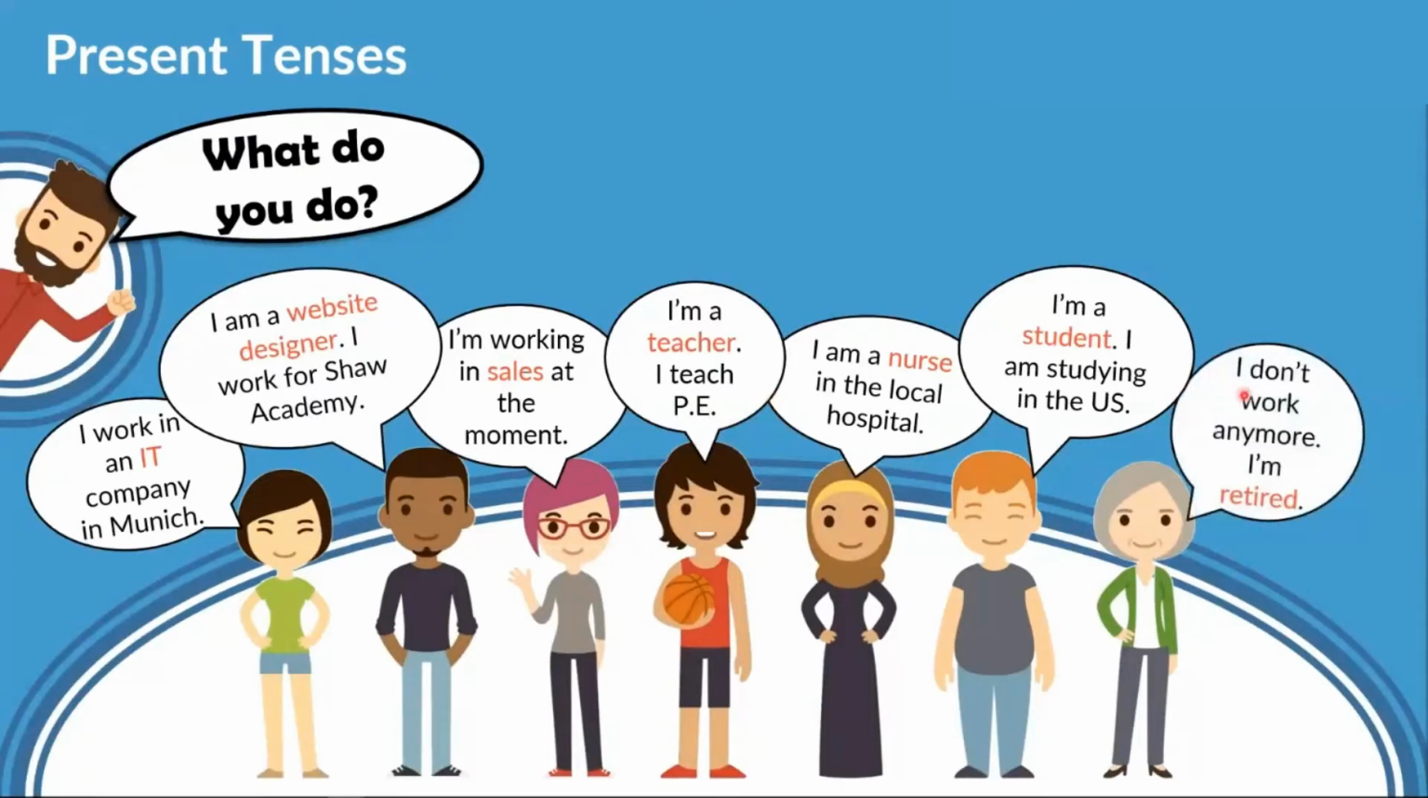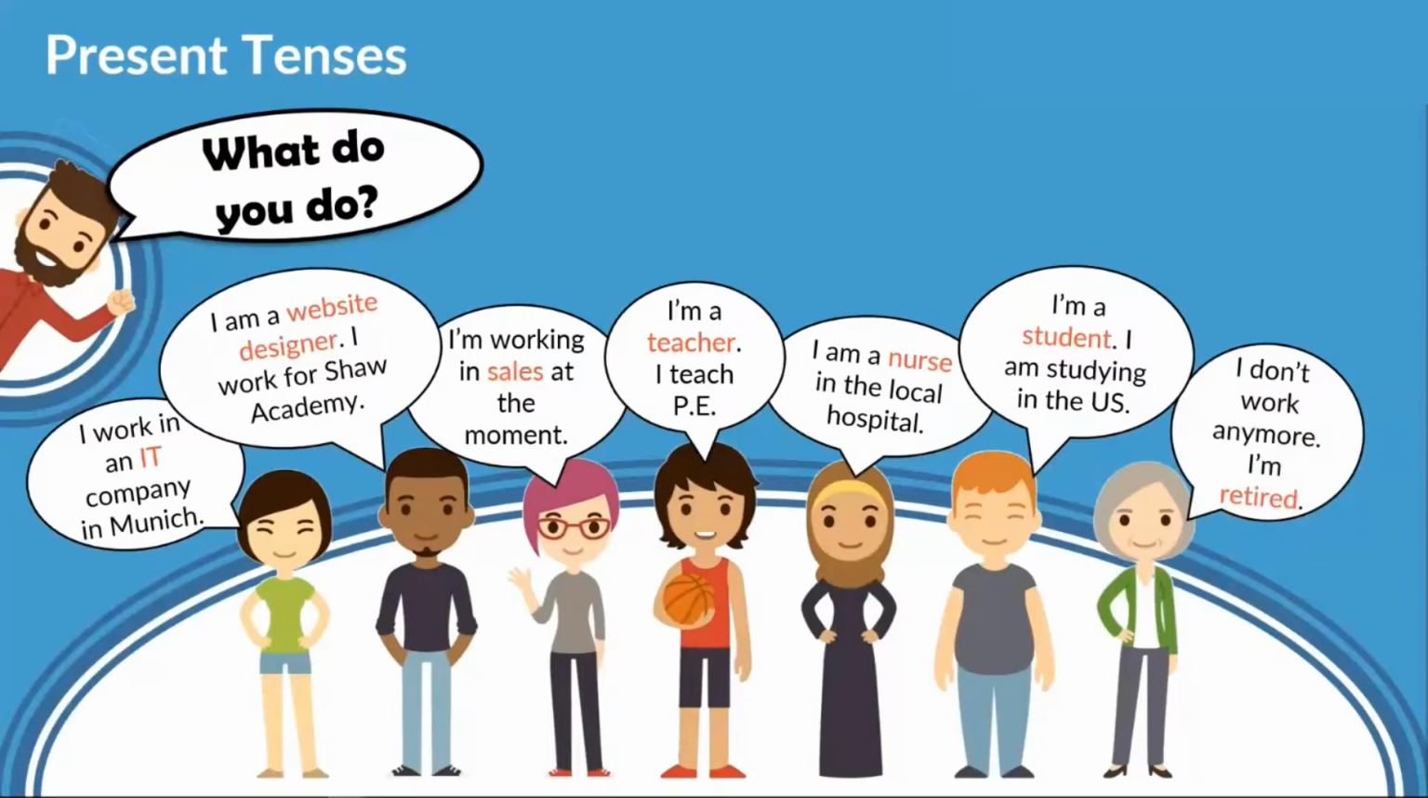I don't work anymore. I am retired. Okay? I don't work anymore. I am retired. And retired is when you are finished working. You do not work anymore. So whether you're old or you're sick and you can't work anymore, that's called retired. Okay, so lots of good vocabulary for all of you there.